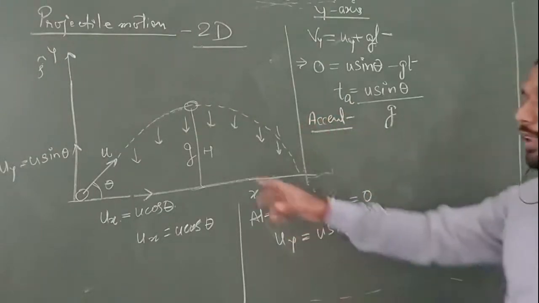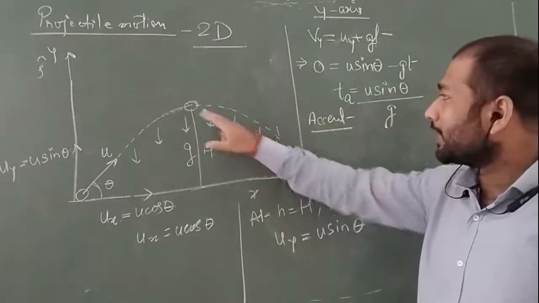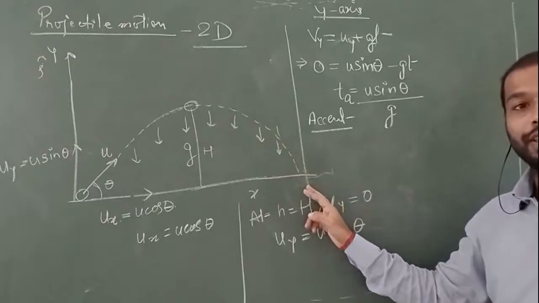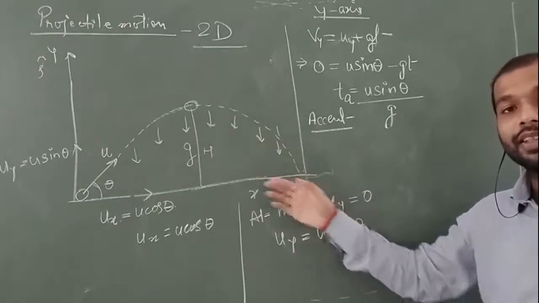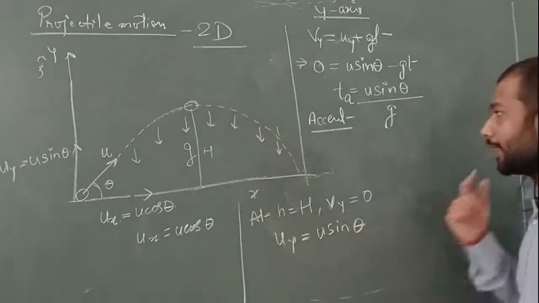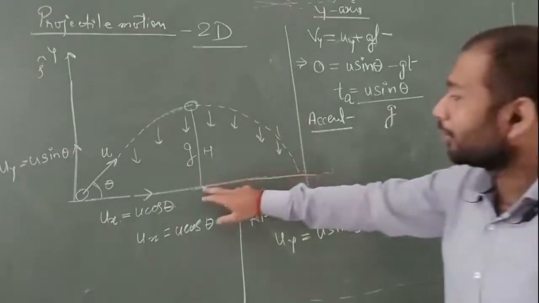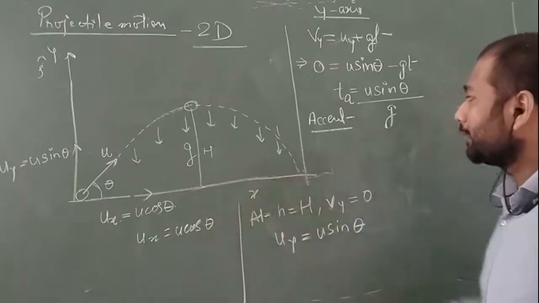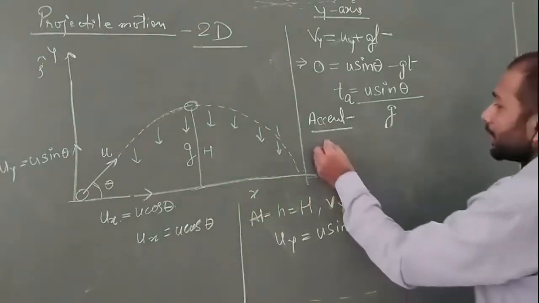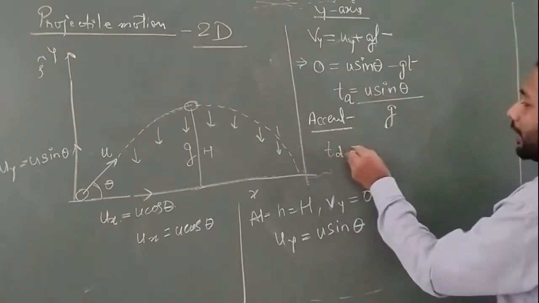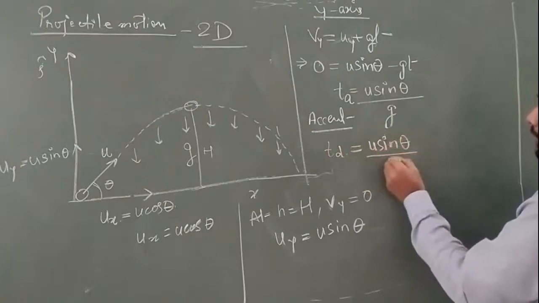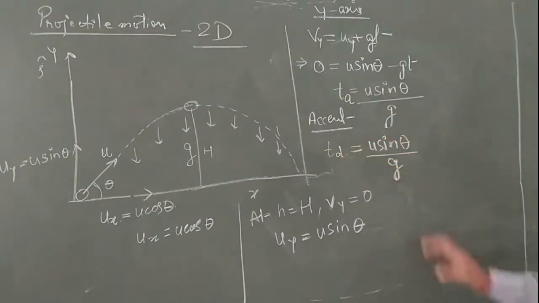Now, when the ball has gone up, it will start falling again for another duration of time, and the time taken to go up is equal to the time taken to come down. That time is known as the time of descent, when the ball is going down. It is represented by TD, and this value will also be the same, u sin theta upon g.